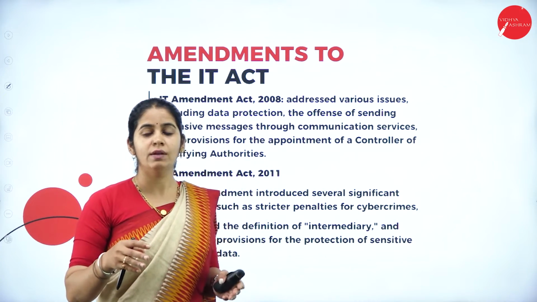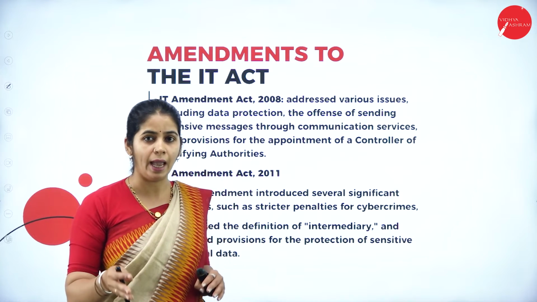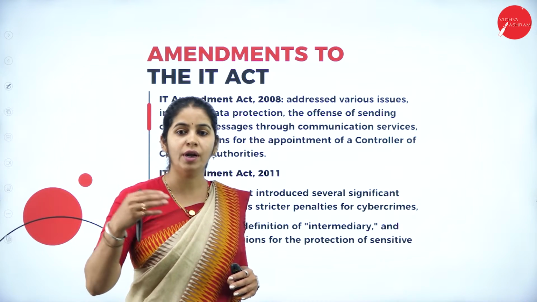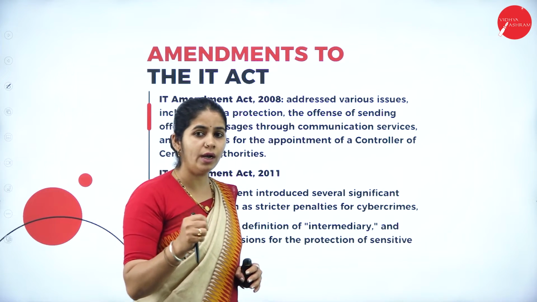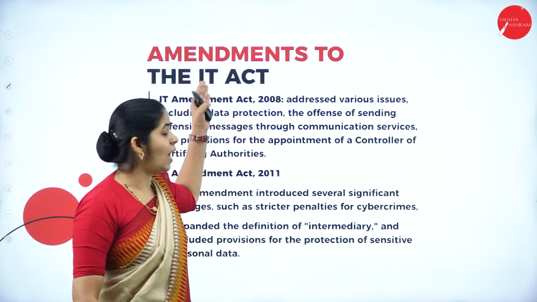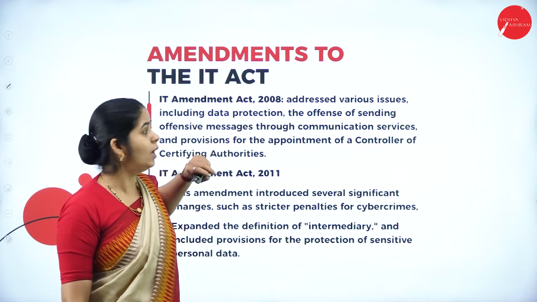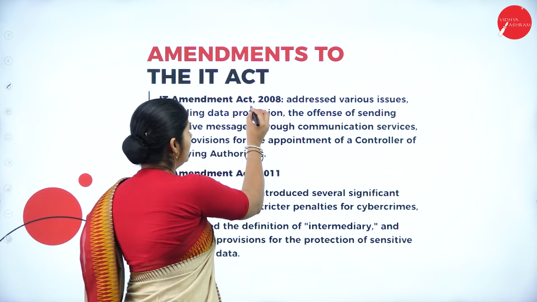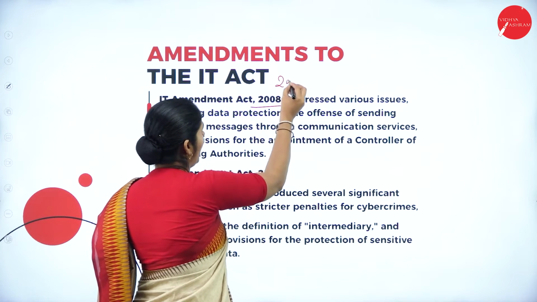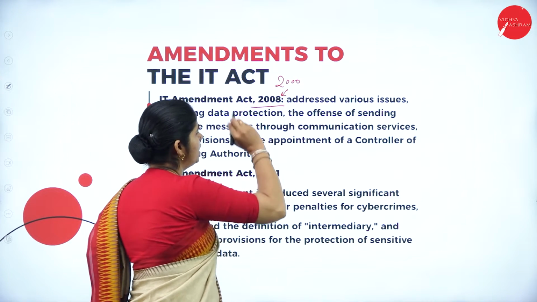After 2000, they made some changes to that act depending on different types of threats or different types of reports that we encountered later on. So these are some of the amendments that have been done on the IT Act. IT Amendment Act 2008: it was created in 2000 and changes were done in 2008.